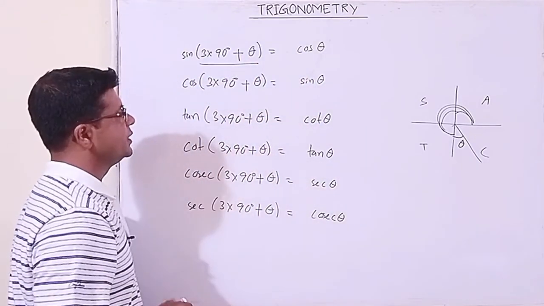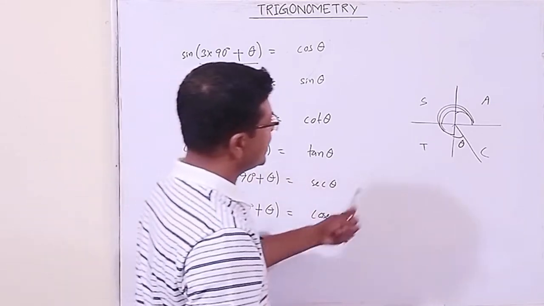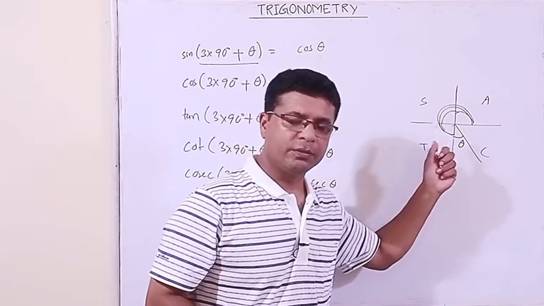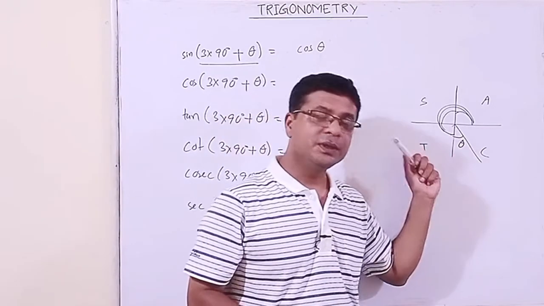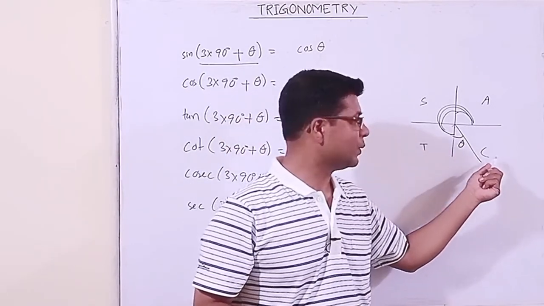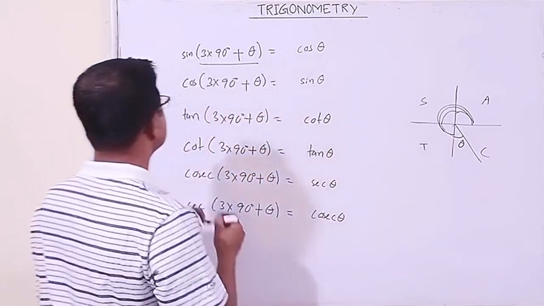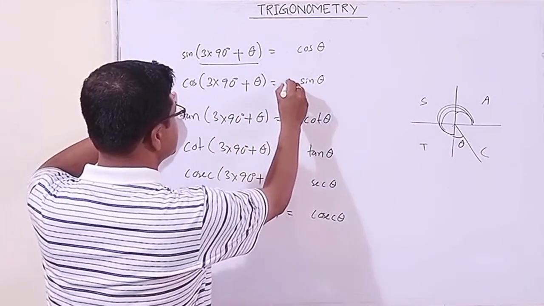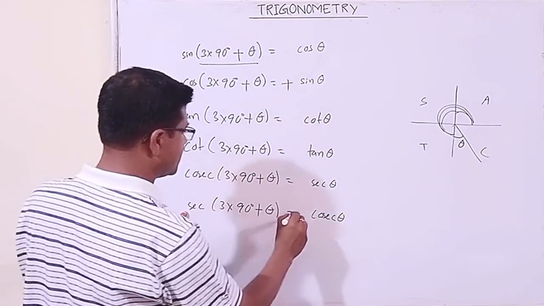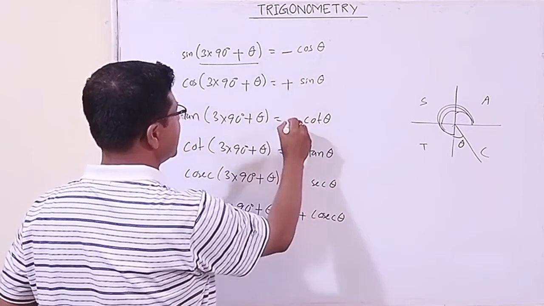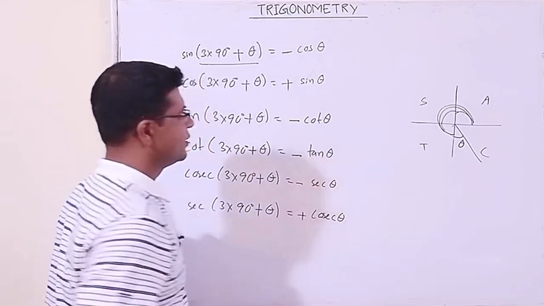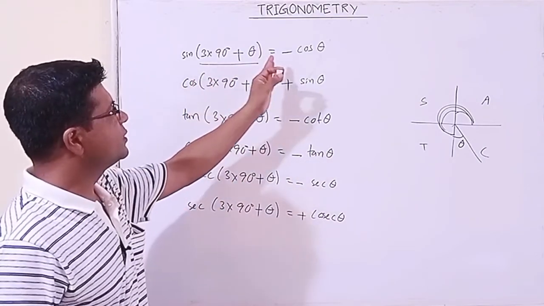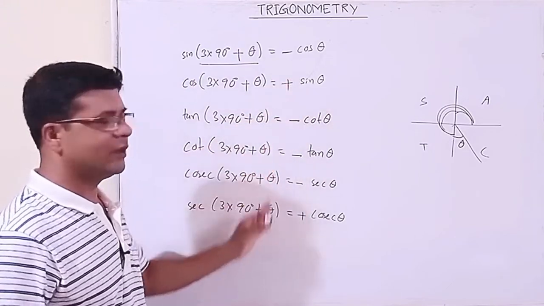Now here we have understood that this angle lies in the fourth quadrant. In the fourth quadrant, which trigonometric ratio is positive? Cos and its reciprocal. Cos is positive and its reciprocal is positive. Others are negative. Got it? So in this easier way we can remember which ratios are positive or negative.